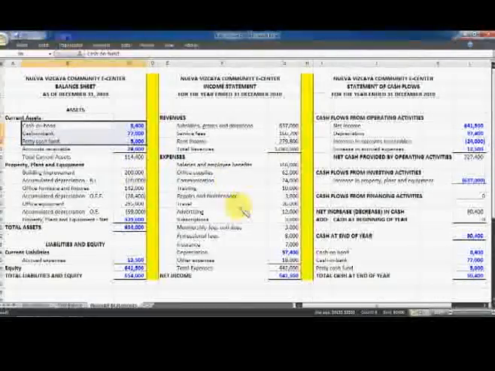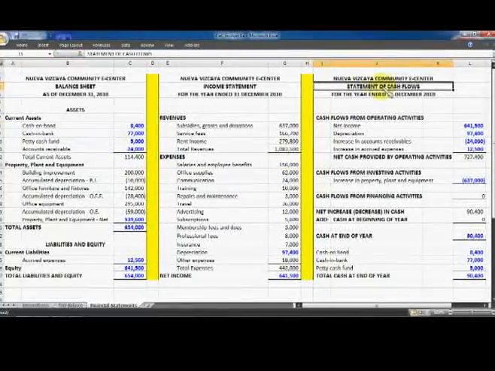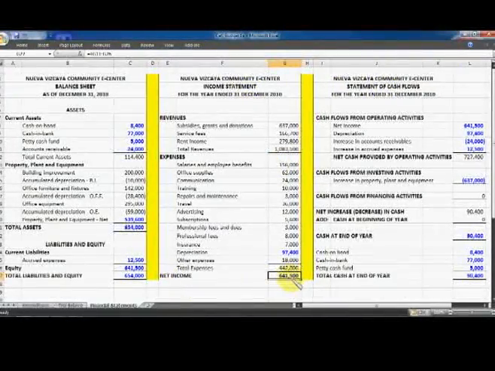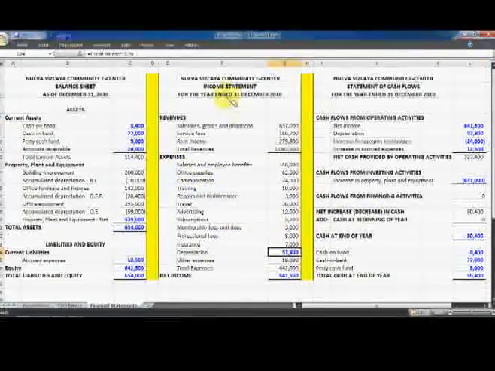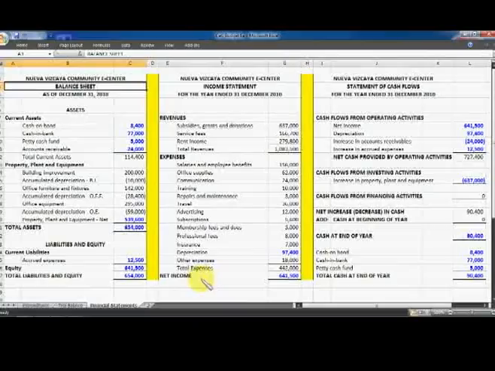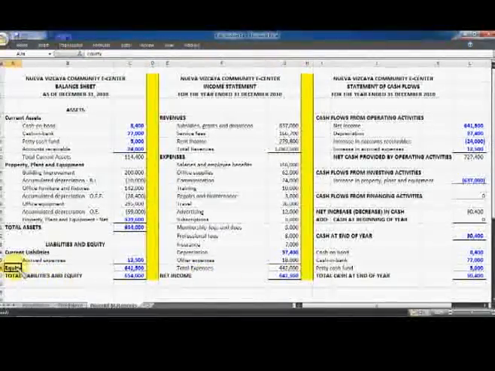Now, the statement of cash flow is also related to the income statement because of the net income of 641,500, which we are forwarding to the cash flows from operating activities. It is also related to depreciation, which is part of the expenses of the income statement, which we are forwarding also to the statement of cash flows under the cash flows from operating activities. The income statement is related to the balance sheet because we have to forward net income to the equity or fund balance of